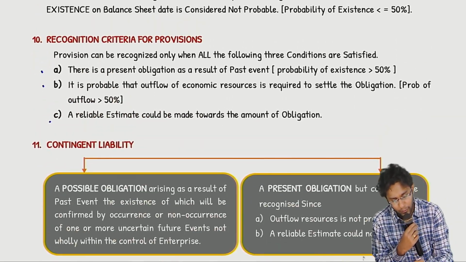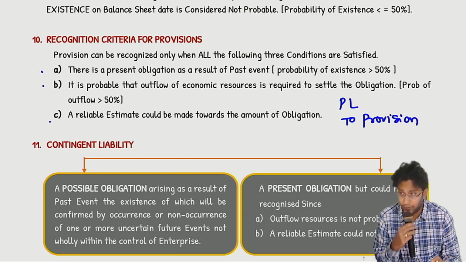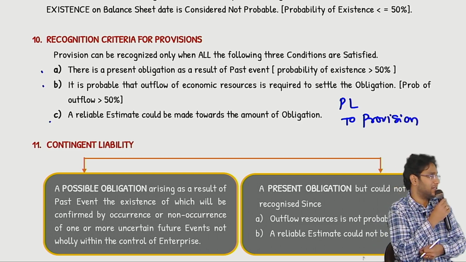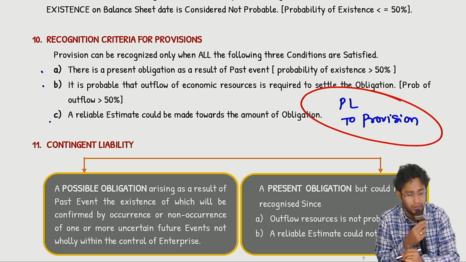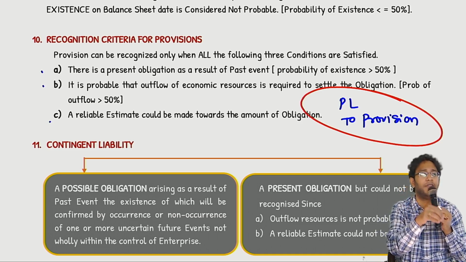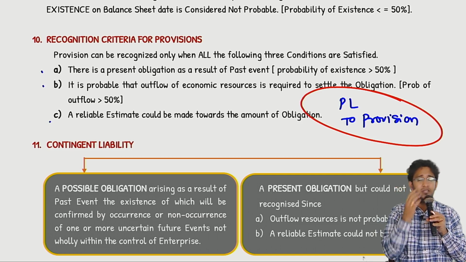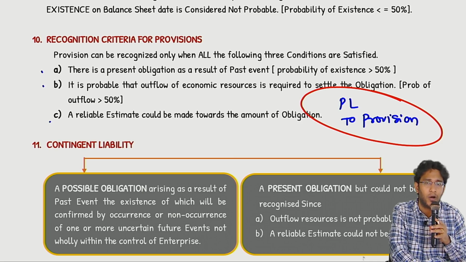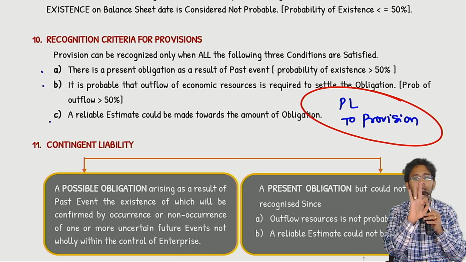Now, recognition criteria for provision. What is the entry for any provision normally? P&L account debit to provision. Provision for warranty, provision for damages, provision for litigation expenses, all this is P&L to provision. The moment you write this entry, this is called recognition of provision. The standard says, just because you are debiting your P&L account, you cannot write this entry whenever you want. If you want to write this entry, 3 conditions you have to fulfill.